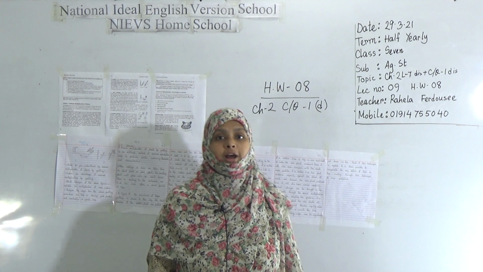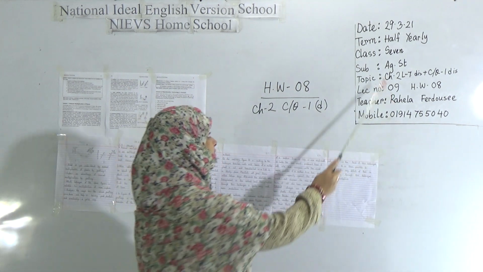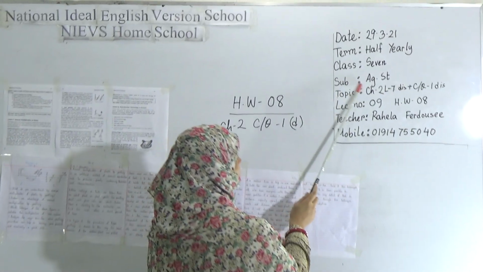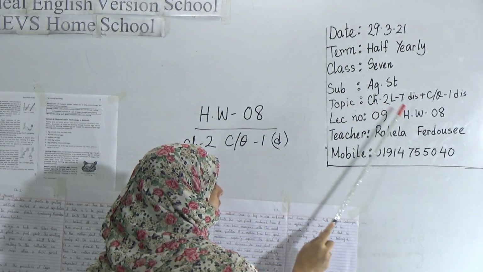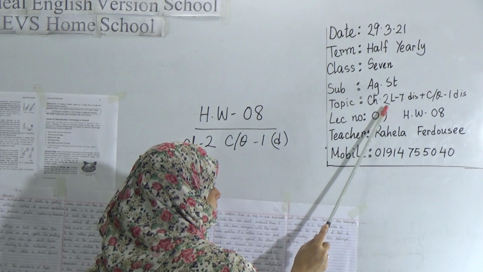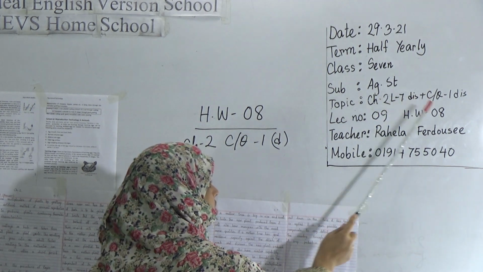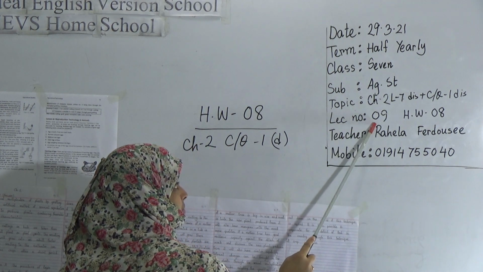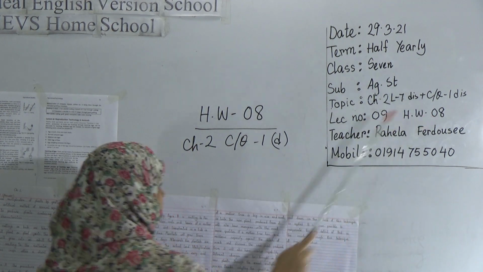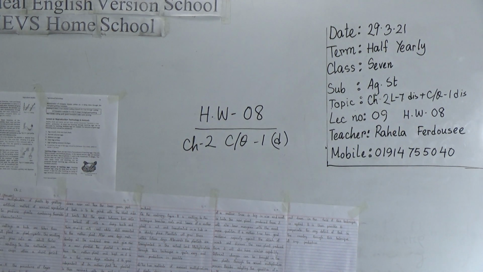Today, I am going to have a class with the students of class 7. Our today's subject is Agricultural Studies, and today our topic is Chapter 2, Lesson 7. We will discuss Chapter 2, Lesson 7. Later, we will discuss CQ 1. And our today's lecture number is 9 and SW number 8. Okay, now come to our lesson.